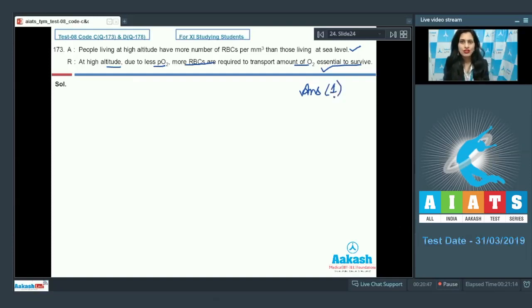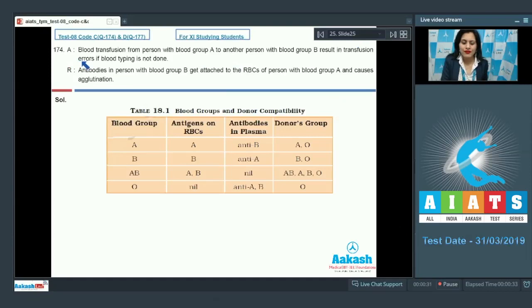Let's discuss the next question. Question number 174. Assertion given is blood transfusion from a person with blood group A to another person with blood group B results in transfusion errors if blood typing is not done. And the reason given is antibodies in a person with blood group B get attached to the RBCs of a person with blood group A and cause agglutination.